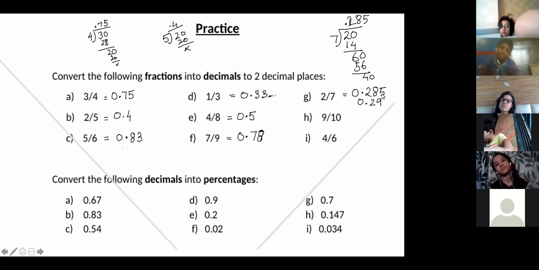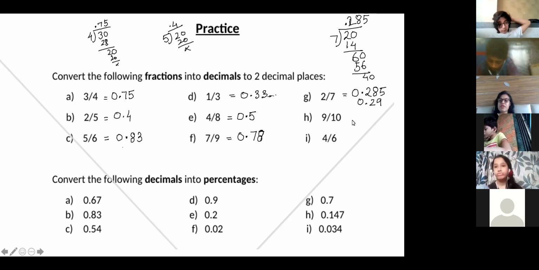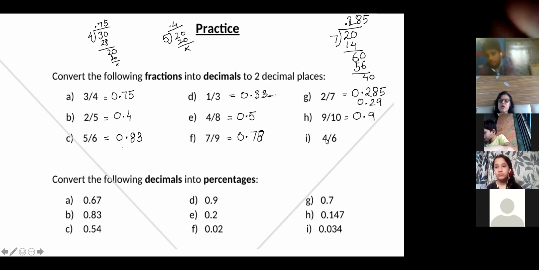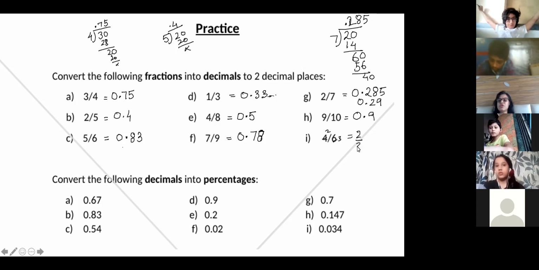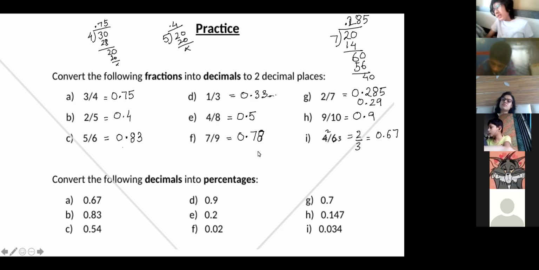Okay, because the last digit you are getting is 5. 9/10 you can do directly. 0.9. Then do the lowest form. 2 2s are 4, 2 3s are 6. So actually 2/3 has to be converted. This is also rounded off. 0.66666 was rounded off. Yes, ma'am, it will be 0.67. Okay, next one now.